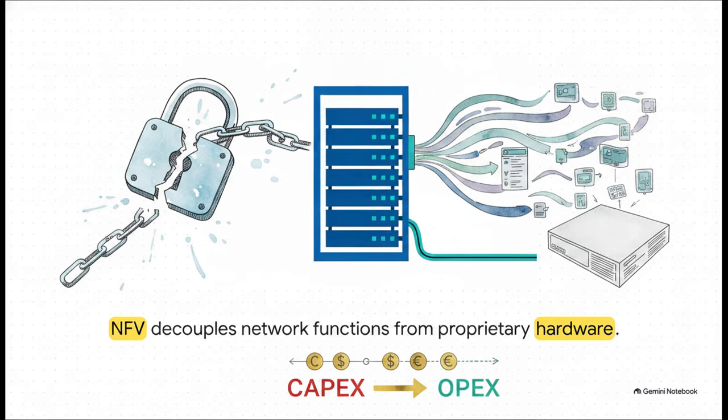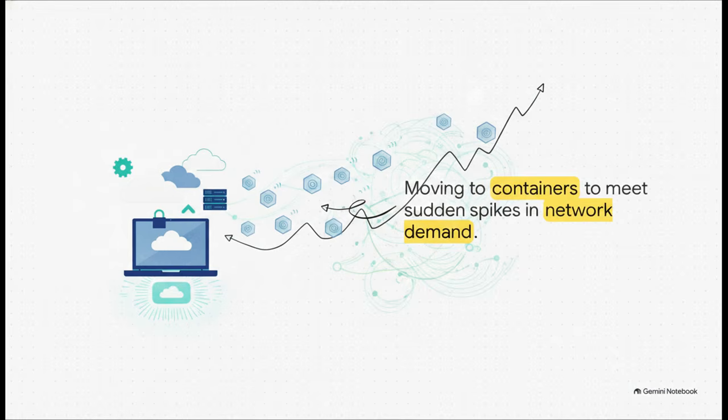Think about it. Telecom operators no longer have to buy massive, physical switching boxes. They simply run those exact same functions as software on standard, commodity x86 servers. This brilliantly trades massive upfront capital expenditure for highly flexible operational expenditure. And this shift pushes telecom squarely into the realm of cloud computing.